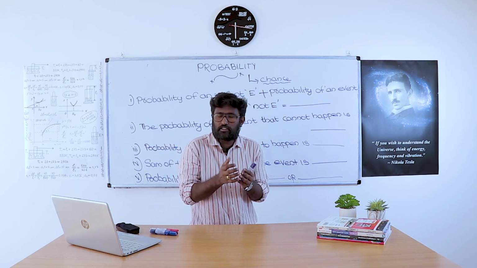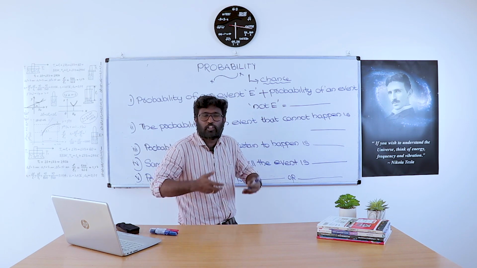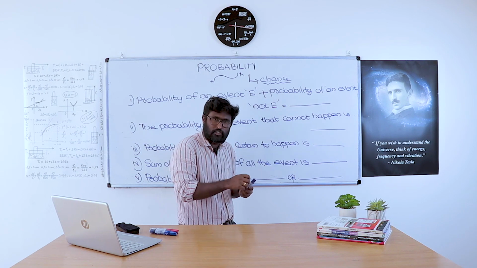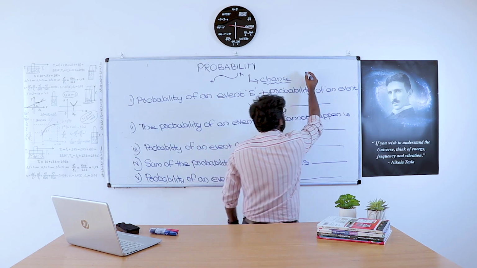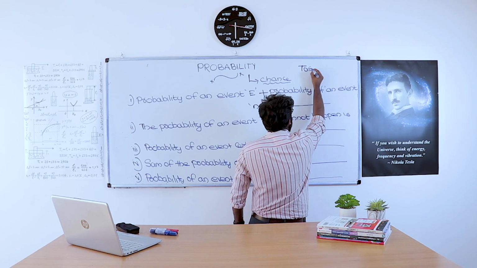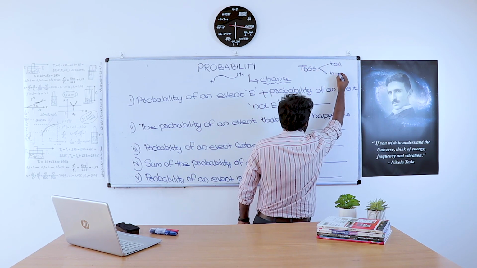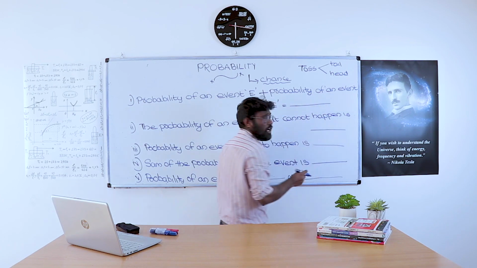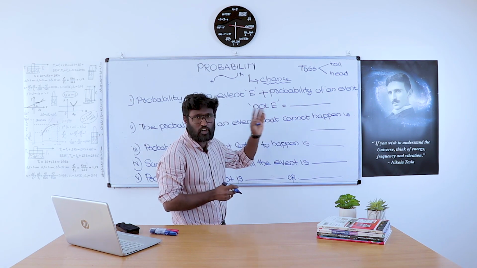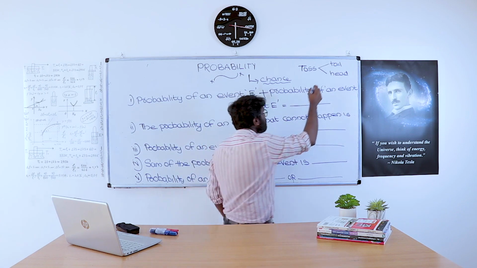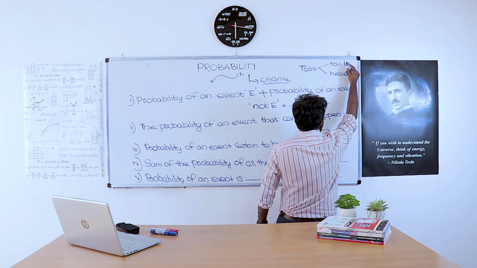What is the probability of getting tail when we toss a coin? If we toss a coin, there is a chance of tail and head. There will be no other chances. It is either tail or head. So what is the chance of getting tail?